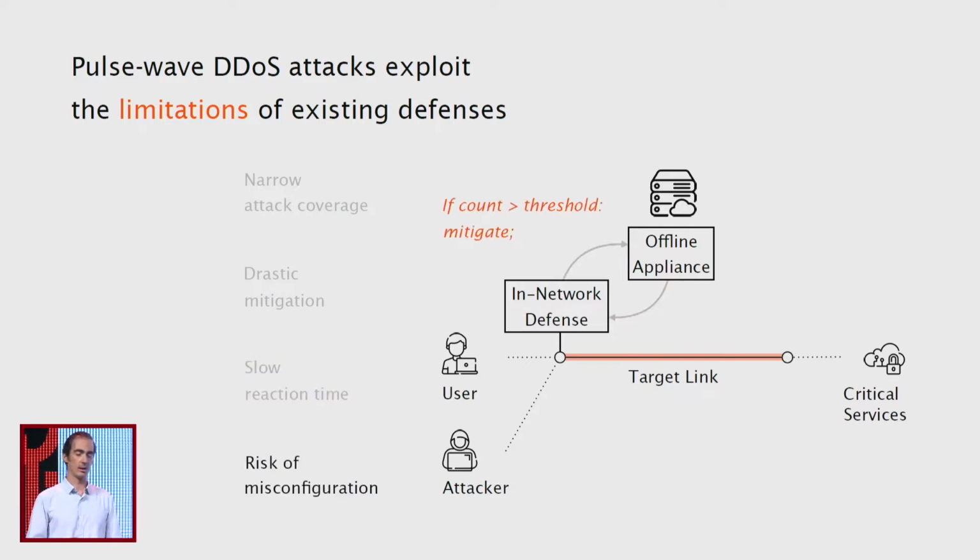And finally, existing DDoS defenses also have the risk of misconfiguration. And the reason is that they usually rely on threshold-based activation mechanisms, and configuring these thresholds is very hard. So if you configure a too big threshold, you may be missing attack traffic. And if you configure a too small threshold, you may be detecting benign traffic potentially as attack, having false positives.